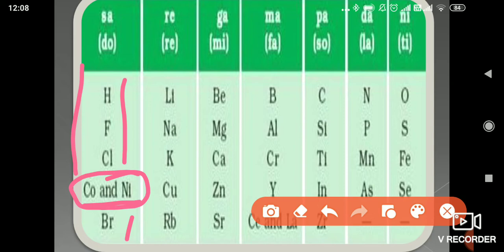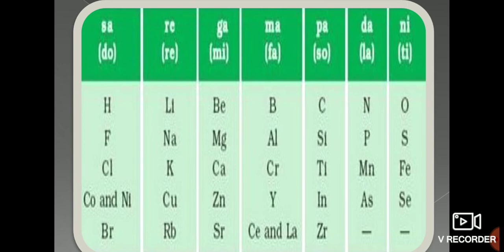Cobalt and nickel are metals with properties similar to iron, but iron is placed far away from them. So this law was not applicable for all the elements. He assumed that only the elements discovered so far would get a place, but when new elements were discovered, they could not be placed in this table.